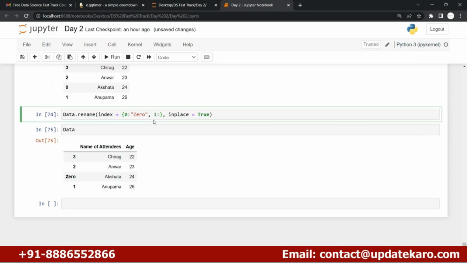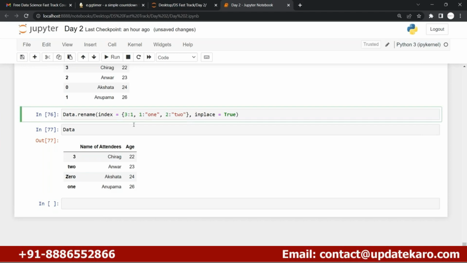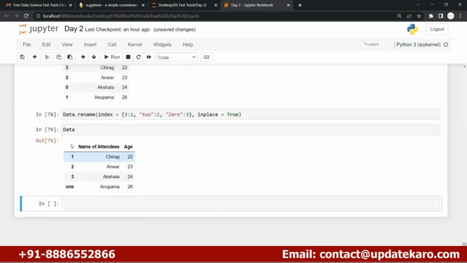Okay, like this. See, we just made the changes in the index number. We just renamed those index numbers. Understood? So now here you can see that now there is 2. You can use this as the 2. There is 0 value there, right? So you can use this as 1 2 3, right? And you can see this. See, 1 2 3. So in the same way you can rename the fourth one as well.